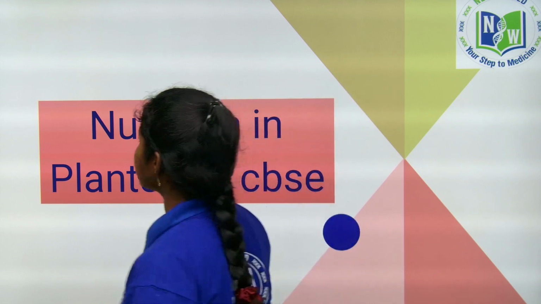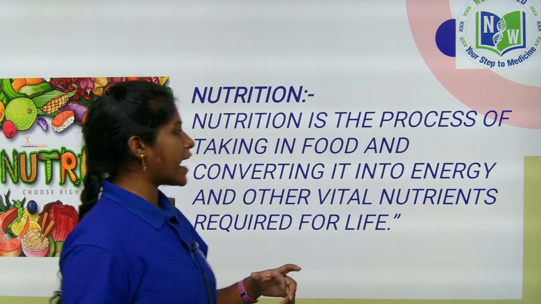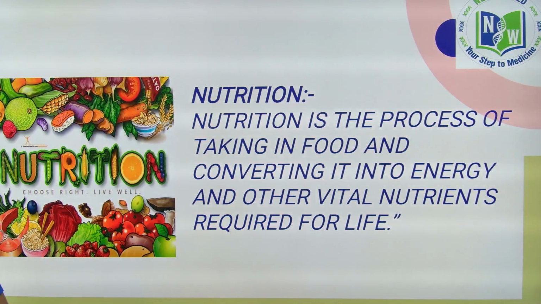We discussed the definition of nutrition. What is the definition of nutrition, children? Nutrition is the process of taking food and converting it into energy by utilizing it in our body. So we get energy. Do all living organisms take the same food, children? No. According to the mode of food they take, they utilize it and get energized.